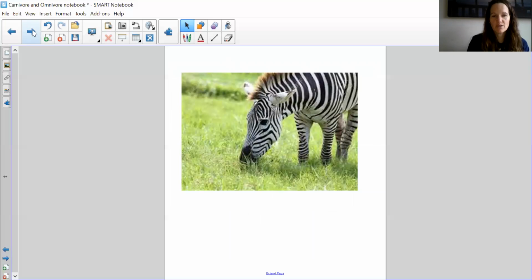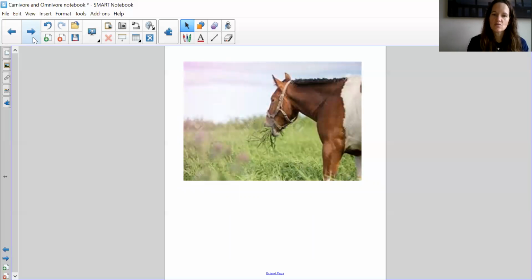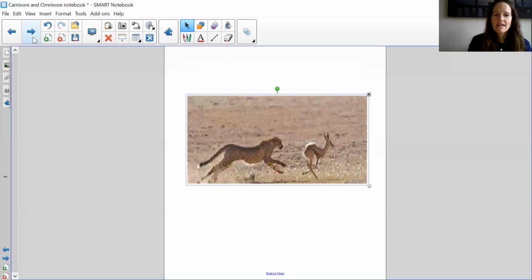Now let's do our final quiz. A zebra eats grass. So it is a herbivore. Well done. A horse eats grass. It is a herbivore. And we have a cheetah chasing, I think this would be a gazelle. It only eats meat. It is a, well done, it is a carnivore.